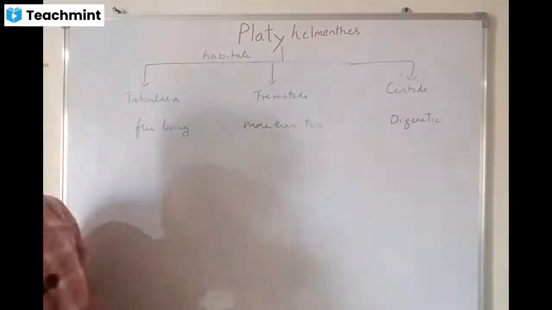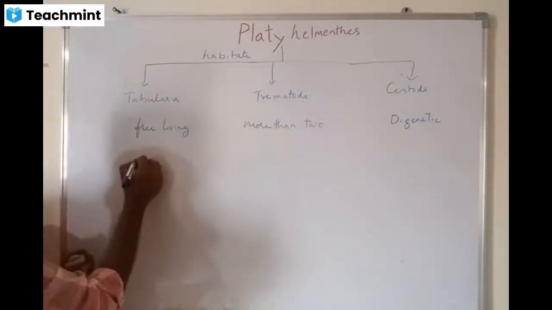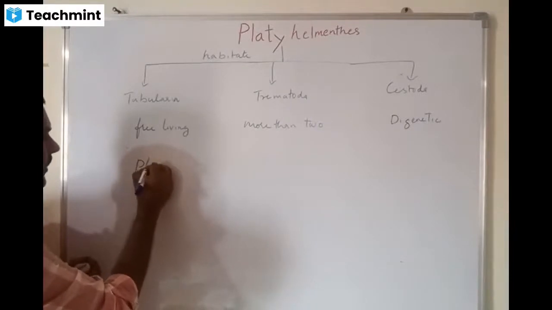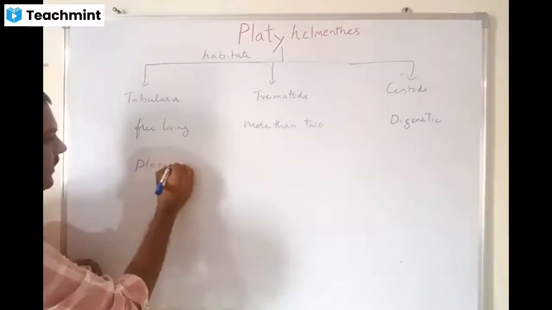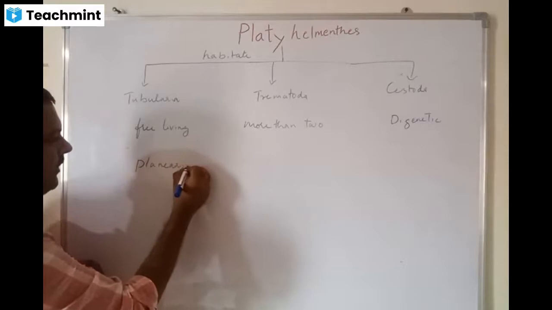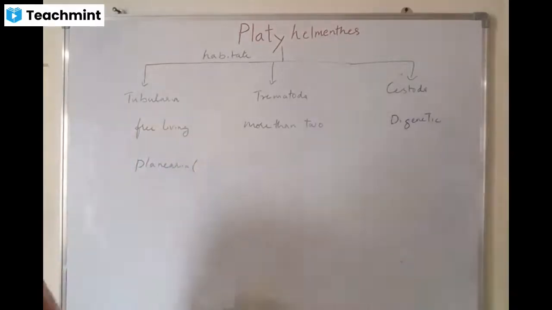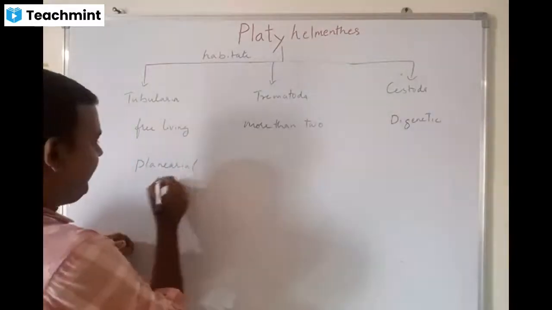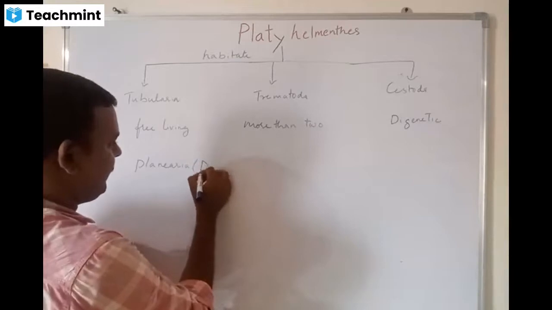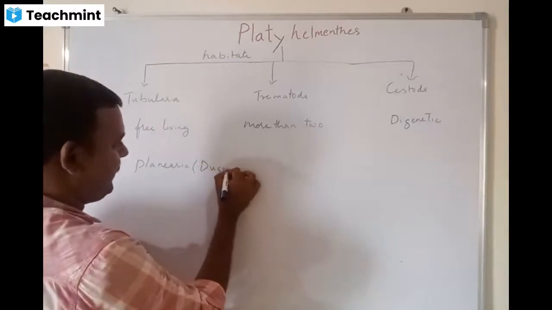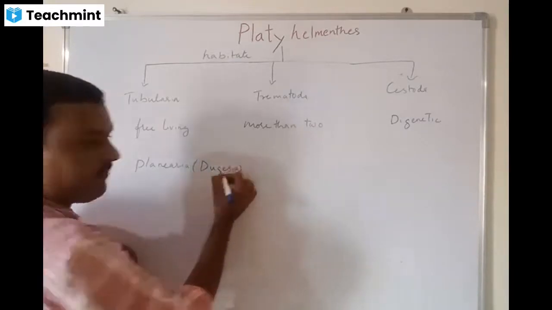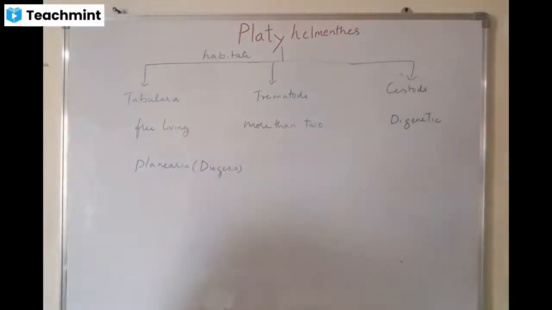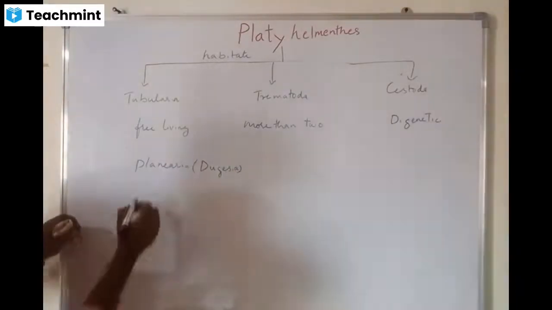For turbellaria, an example is planaria, called Dugesia, and Convoluta.